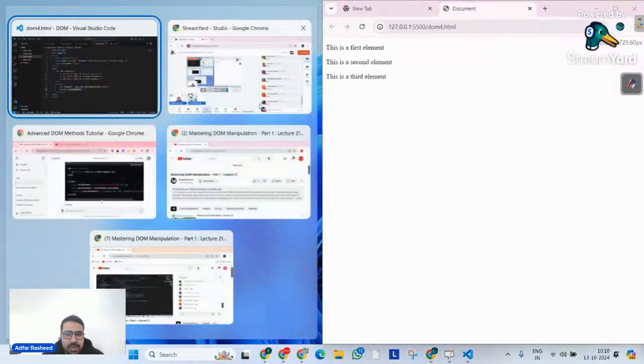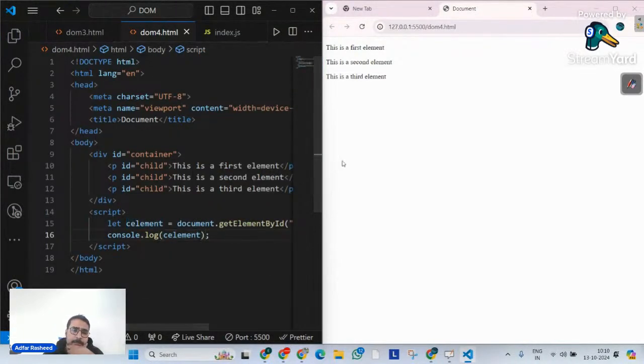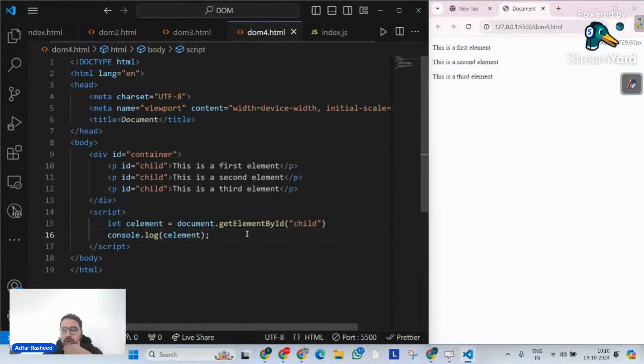After that, let me divide my screen into two parts. Pay close attention here. Now I want to find a related element. When I say find a related element, what do I mean by that? We found our first element. Now I simply want to find its parent node. Understand the question first. When we say relation, the first relation is: tell me whose parent or whose child it is. Find me its parent node.